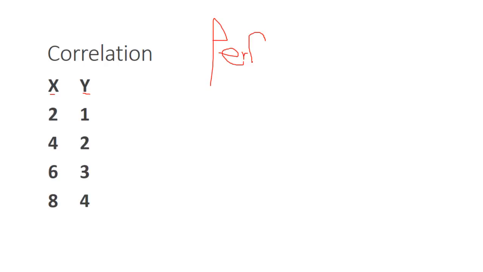Something you wish you had in life, a perfect relationship. If I know x, I know y exactly. If I know x, I can figure out exactly what y is and never be wrong. And in this case, again, y is half of x.